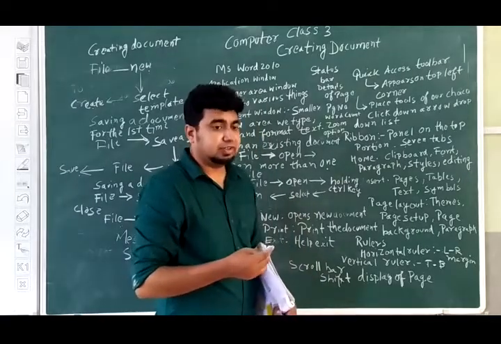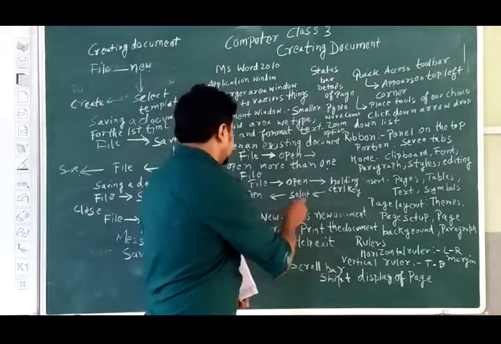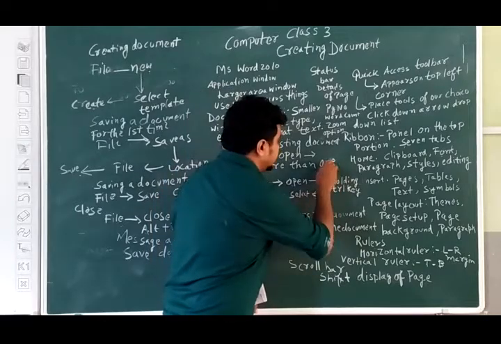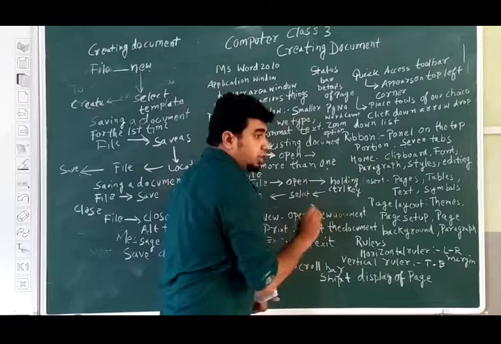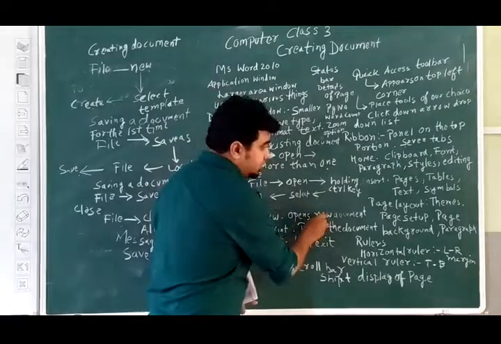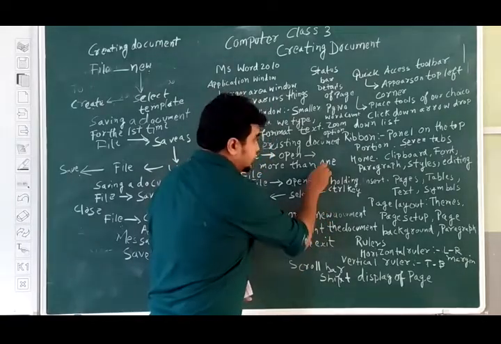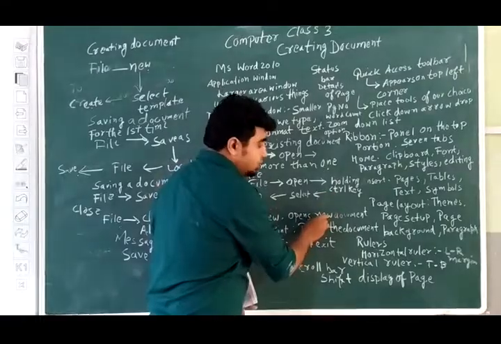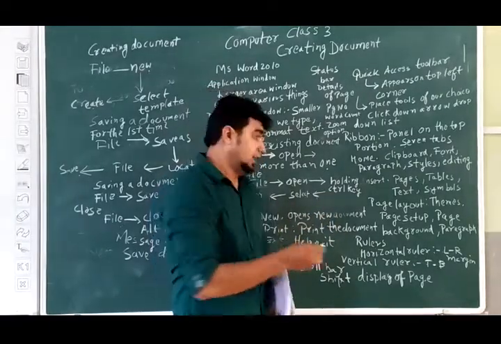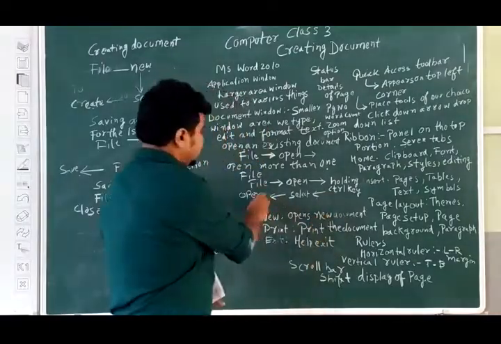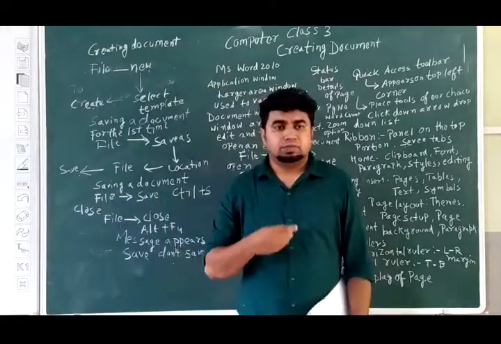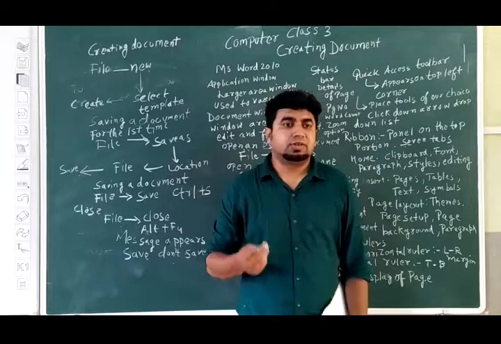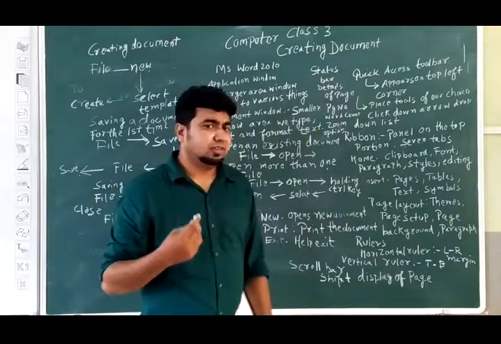Holding it, suppose I have selected this, then holding the Ctrl key, I select this also. Then click on the Open button. Both files will be opened at a time. More than one file will be opened.